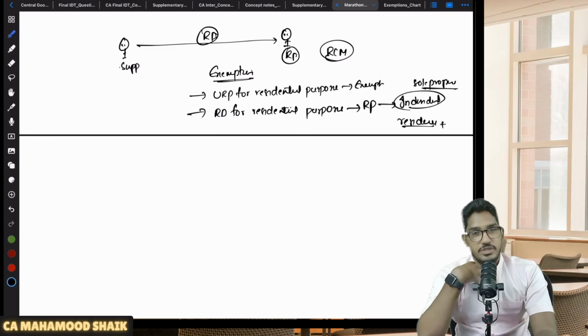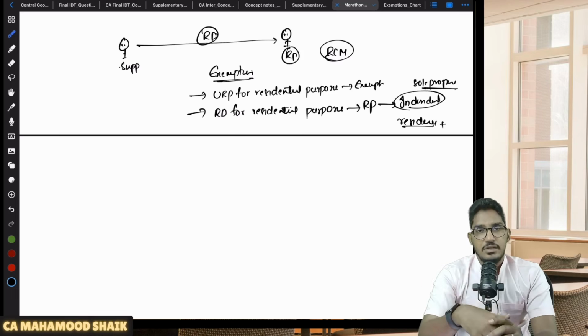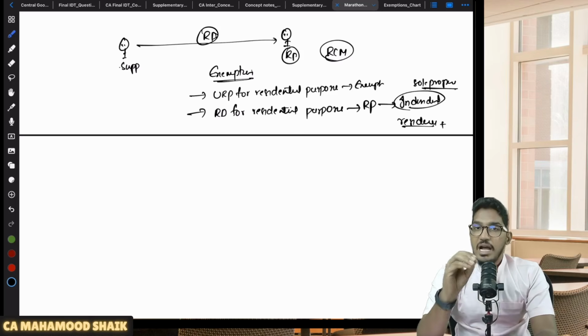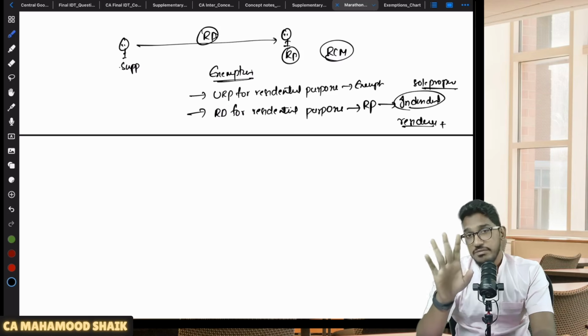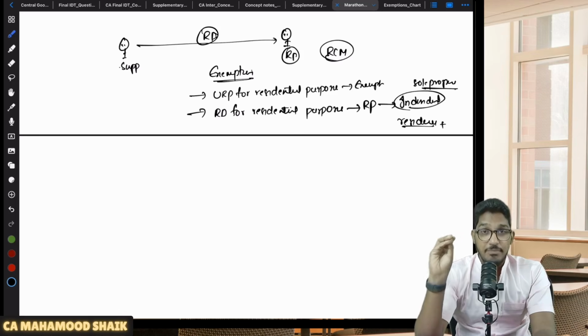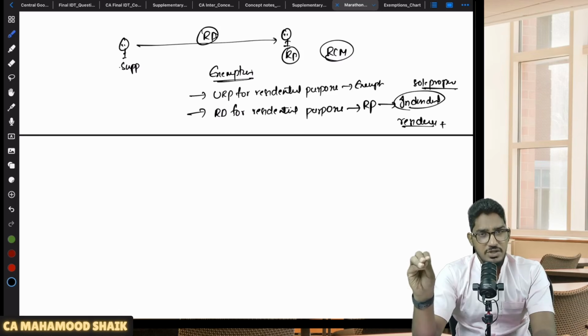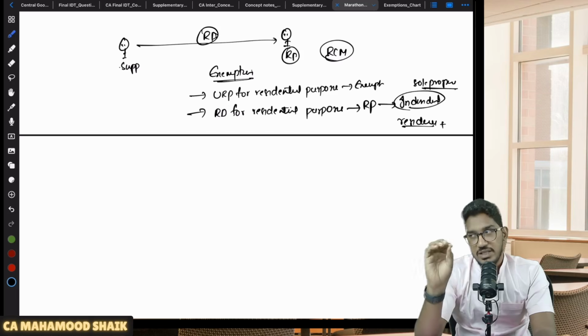Let us say I'm a business person, let us say I'm running coaching classes. I'm a registered person. I have taken one 2 BHK flat on rent, not for running my office. There I will stay with my family. Should I be liable to pay GST on that? Not required. That is exempted. Once again, shelter.